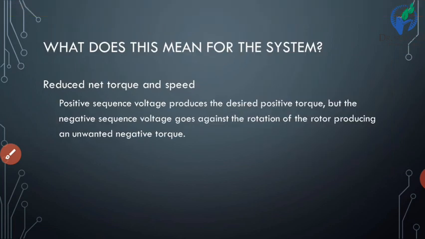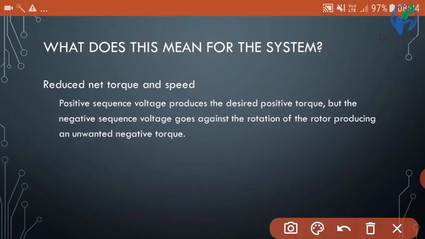What does this mean for the system? Reduced net torque and speed. Positive sequence voltage produces the desired positive torque, but the negative sequence voltage goes against the rotation of the rotor, producing an unwanted negative torque. So due to the negative sequence there is a negative torque, and ultimately the resultant torque will be reduced. Torque is directly proportional to speed, so speed is also reduced due to the negative sequence component.